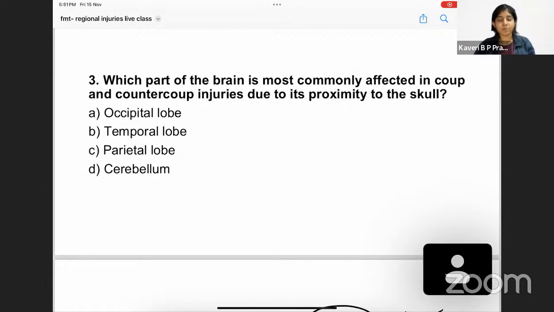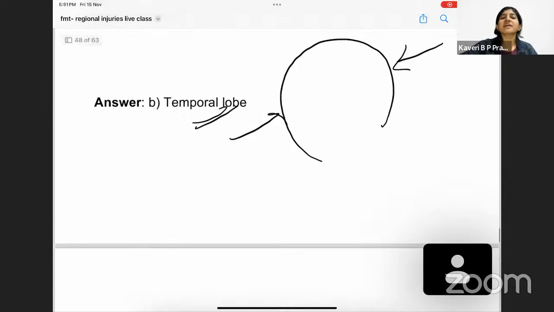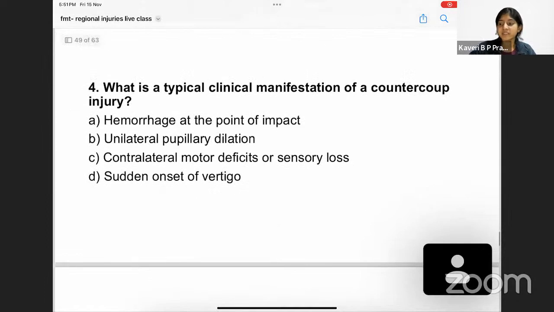Does it happen? No. So frontal, yes, the person a lot of times might get a frontal injury, but we have only one frontal lobe, so only here. But temporal, like this, he might fall on the left and right, so double the chances of a frontal injury. Therefore, temporal is the answer. So in a lot of places in forensic medicine, a good use of common sense is going to tell you what the right answer is.